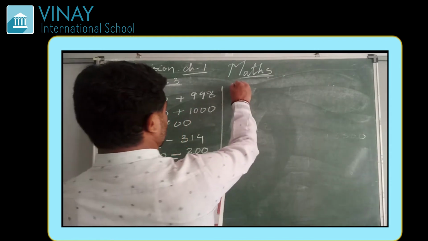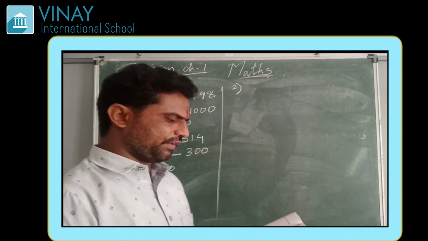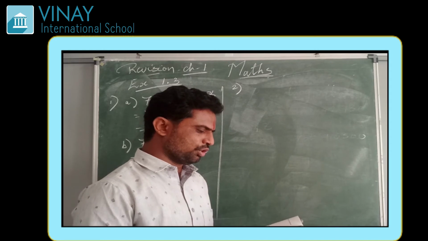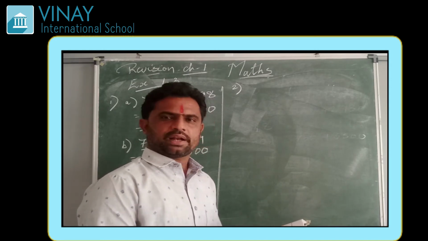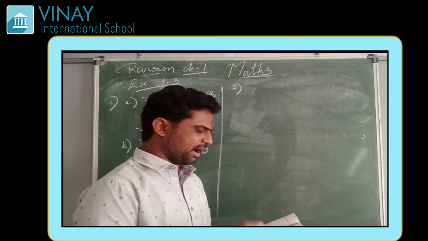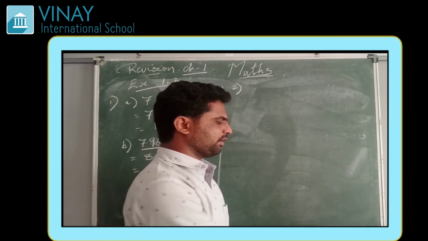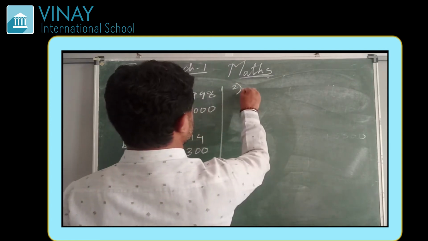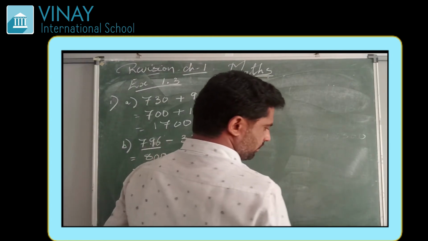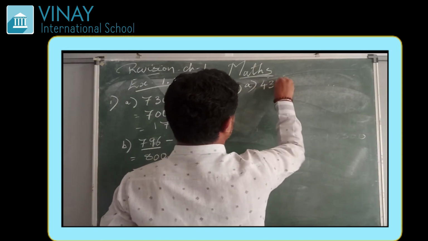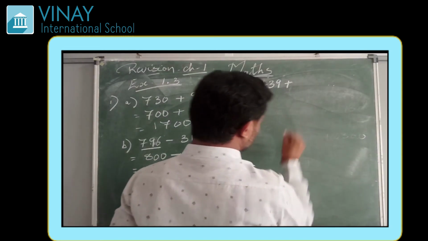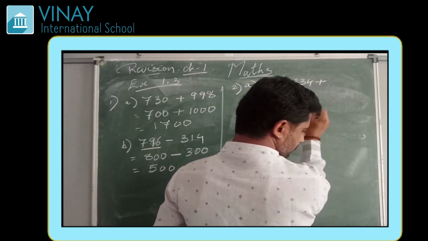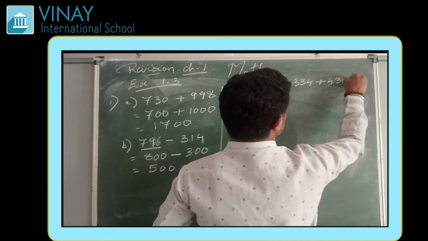Now question number 2 is: give the rough estimate by rounding off to the nearest 100. Here it is given that we have to estimate it by nearest 100 and also give a closer estimate by nearest 10. Means by both methods we have to do it. The first is 439 plus 334 plus 4317.